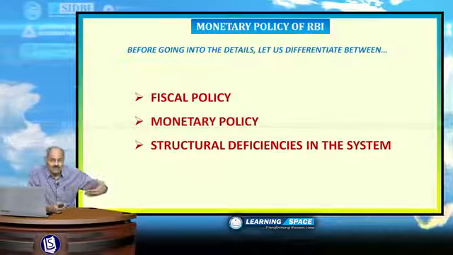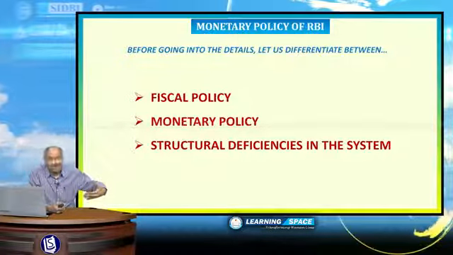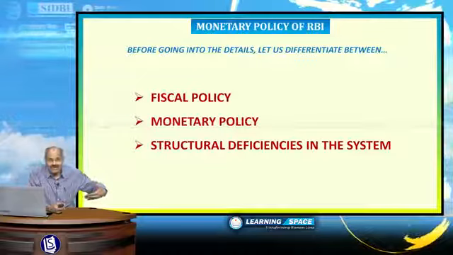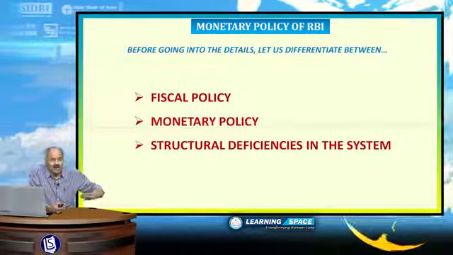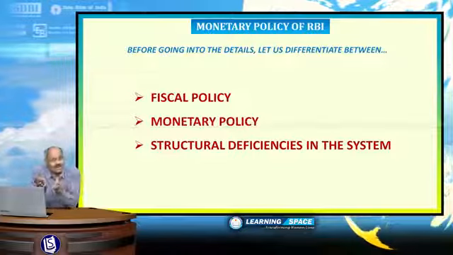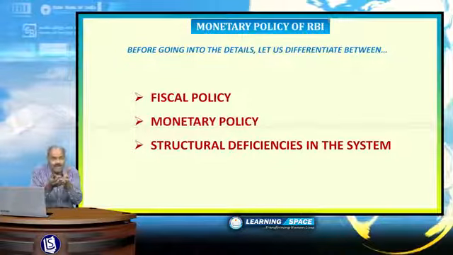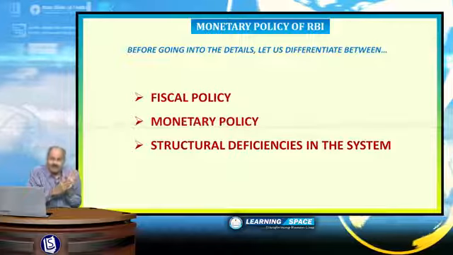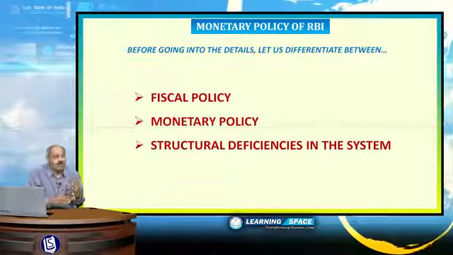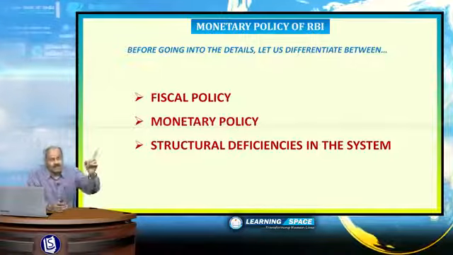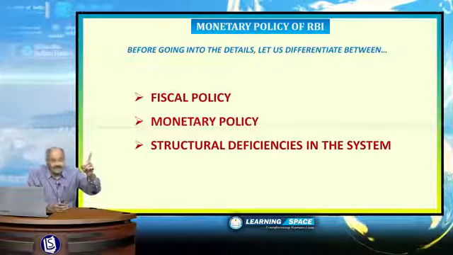Then there are structural deficiencies in the system, that means there should not be infrastructural bottlenecks, and this is another reason why countries are not growing. So for a country like India, these three are very important: one is fiscal policy, second is monetary policy, third is structural deficiencies in the system. Countries like India cannot grow if any one of them is missing.